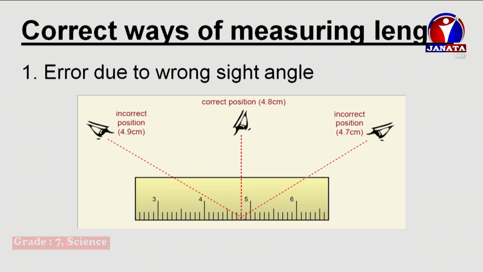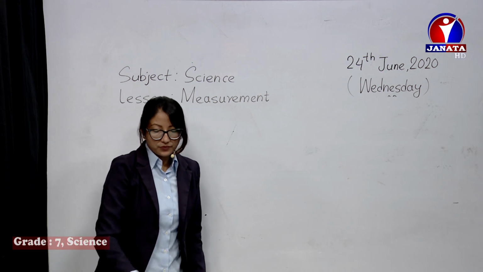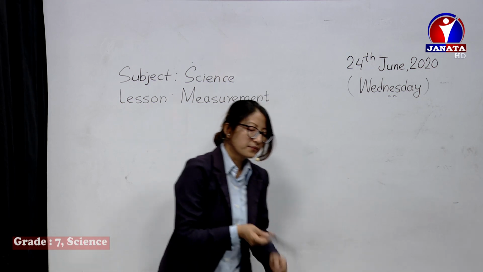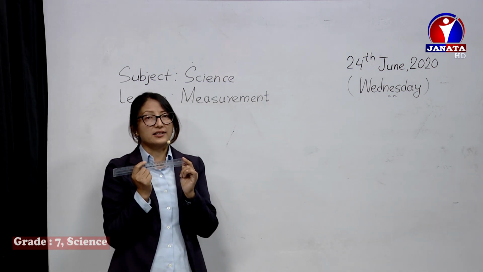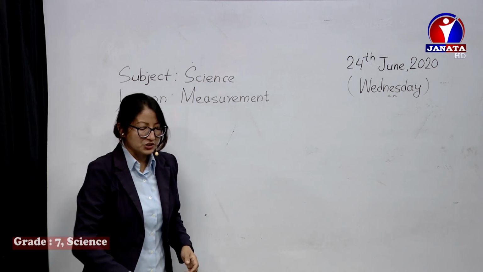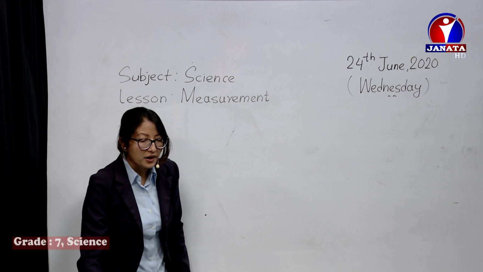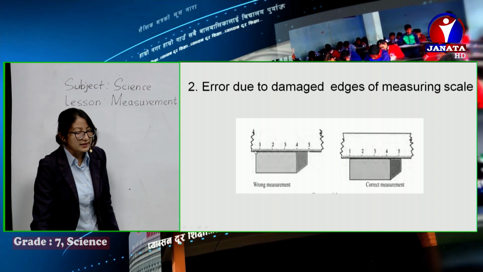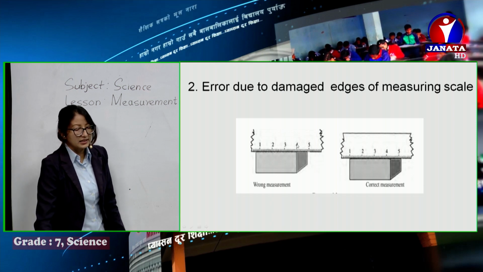Such errors might occur. Now another error might occur due to damaged edges. Like if you have damaged edges like this, then that may also not give a proper measurement. You can see in the slide for this. Here the zero marking is not present. You can see in the slide that the zero marking is missing. Now while measuring the length of this box, how much can we say? 0 is missing. So can we say it's starting exactly from 0.7 or how much is it? Yeah, so we cannot say it's exactly 4 centimeters.